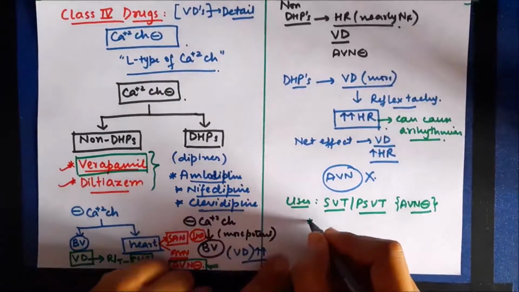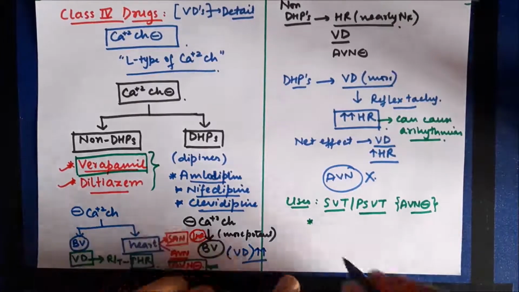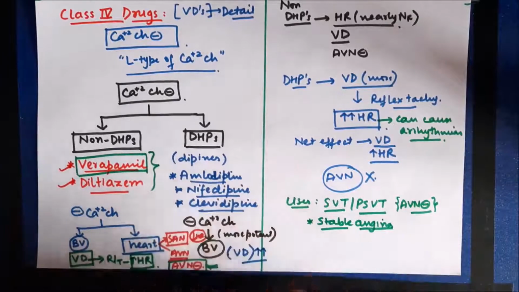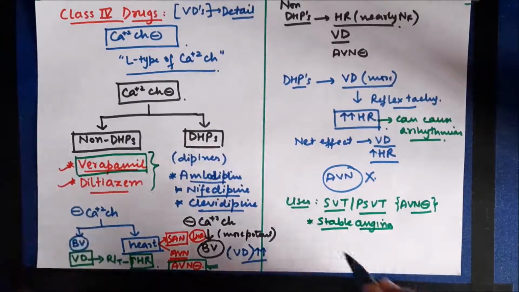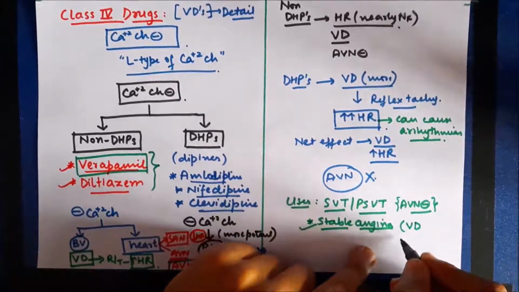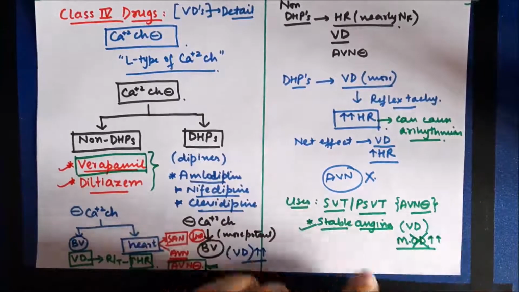Now these drugs can also be used in patients with stable angina. In patients with stable angina, the main problem is vasoconstriction of the coronary artery, so they can cause dilatation of the coronary artery without causing a significant increase in heart rate. In other words, myocardial oxygen demand is not increased in these patients, so they are effective even as monotherapy because of vasodilation and because they do not increase myocardial oxygen demand.